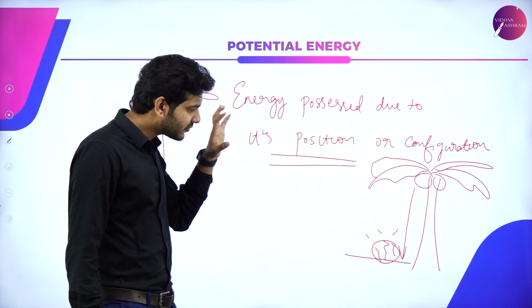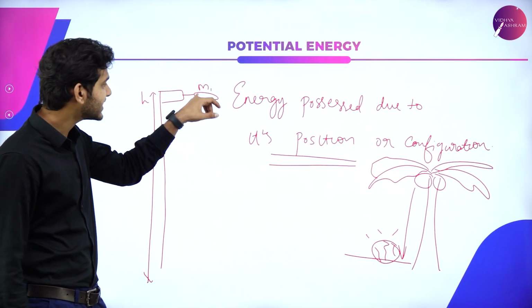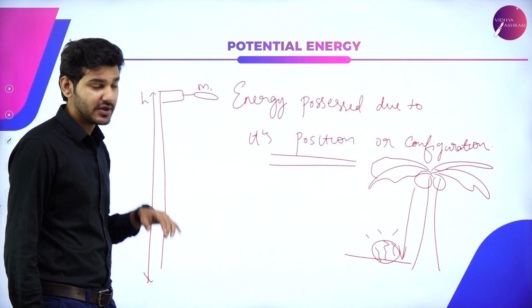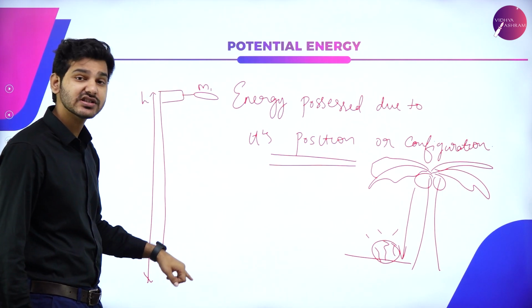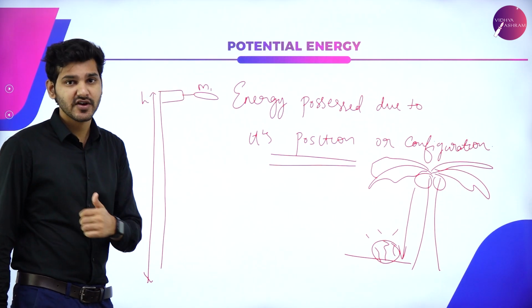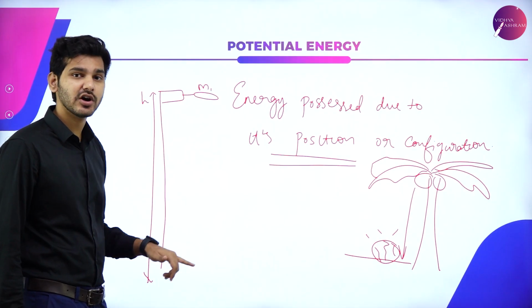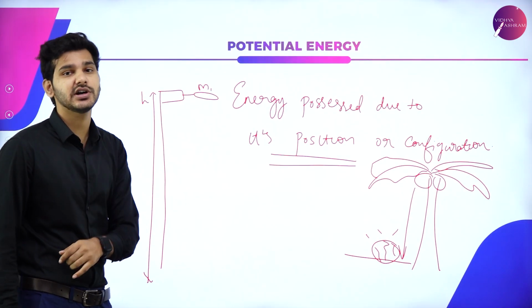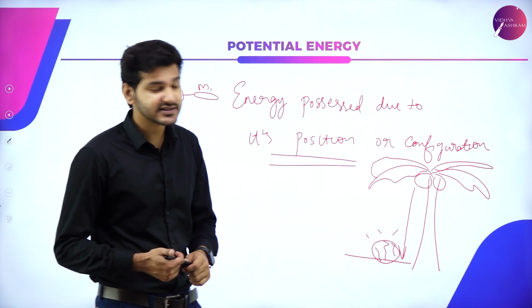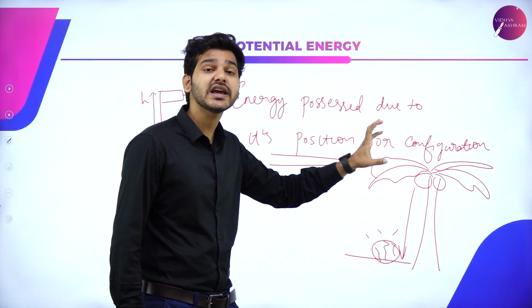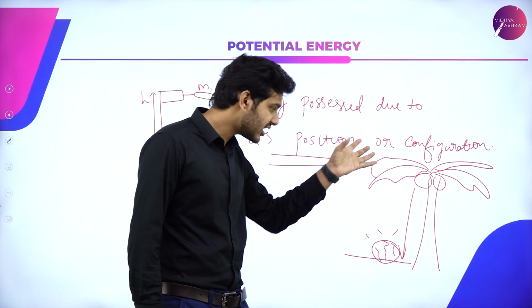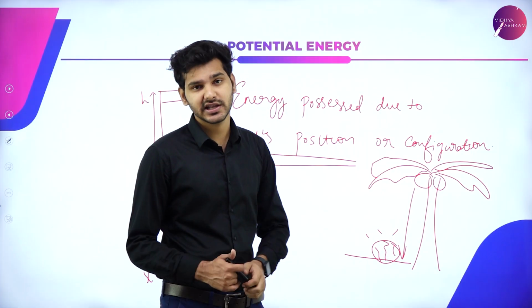And when the object is released from that particular grip, it has to travel h distance and it is going to impact the ground, meaning it is going to change its velocity. It is going to accelerate this particular distance. So what happens there is that the initial stored potential energy is now being converted into its kinetic energy.